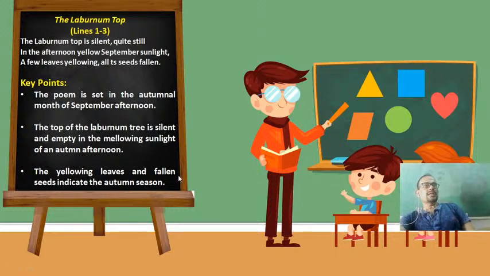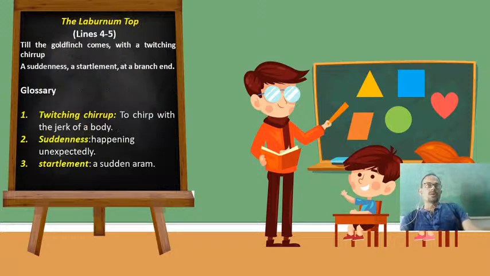The yellowing leaves and fallen seeds indicate the autumn season. So we can understand that the poem is written in the backdrop of autumn season with the help of several words. Number 1, September. Number 2, few leaves yellowing and seeds fallen. So with the help of these words we can understand that the setting of the poem is autumn season. So we will move on to lines 4 and 5 now.